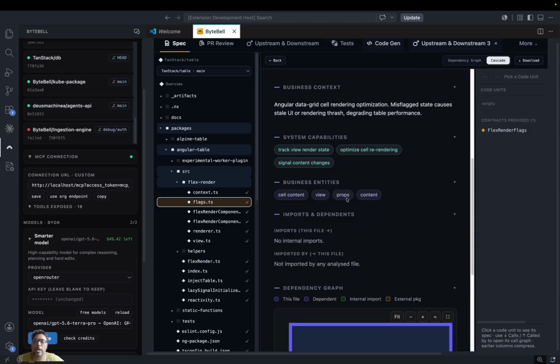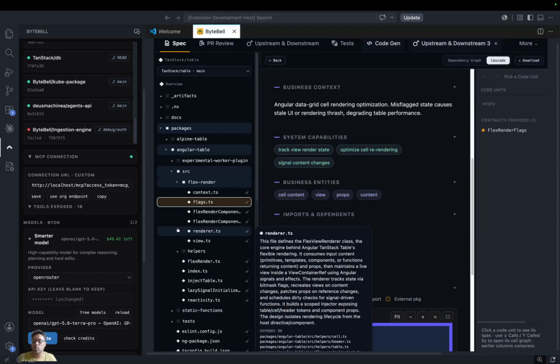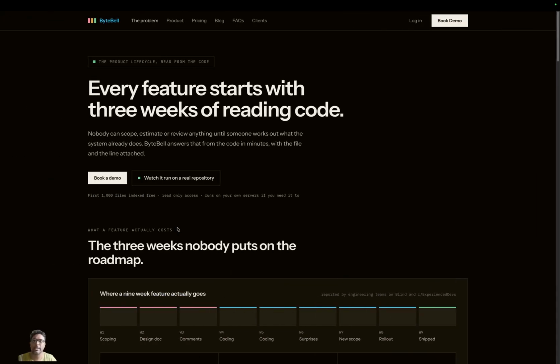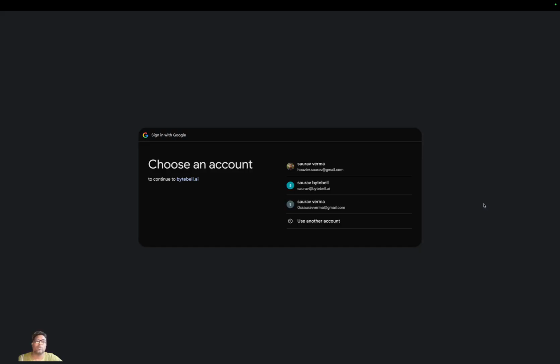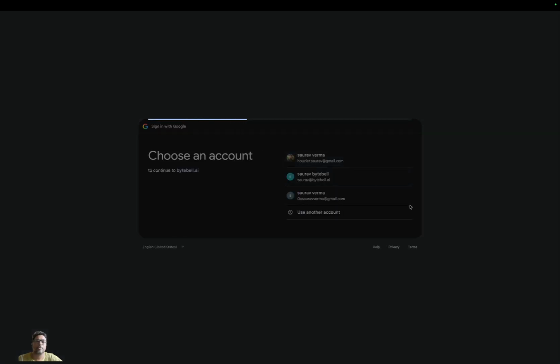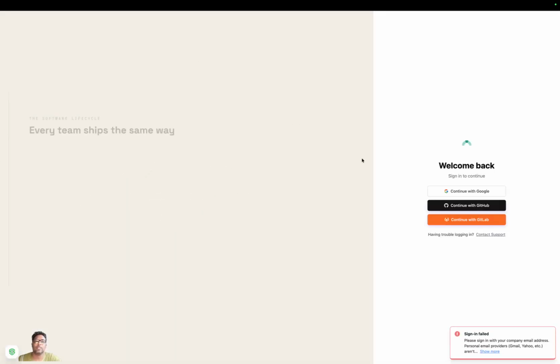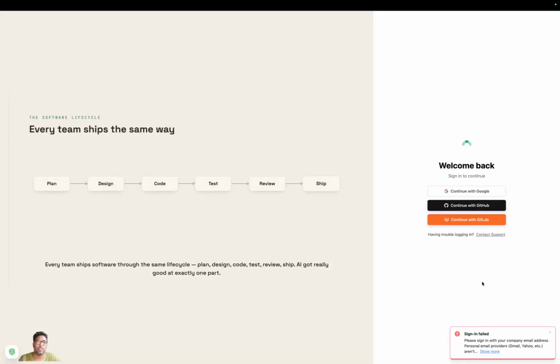To download this VS Code extension, search OpenSpecs, and for making an account, you can just continue with Google or GitHub, whatever you want. You can easily sign up with email ID, and then this is the knowledge UI. Okay, sure. Let me try with my company account.